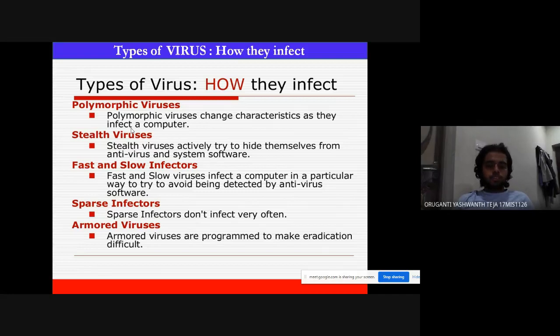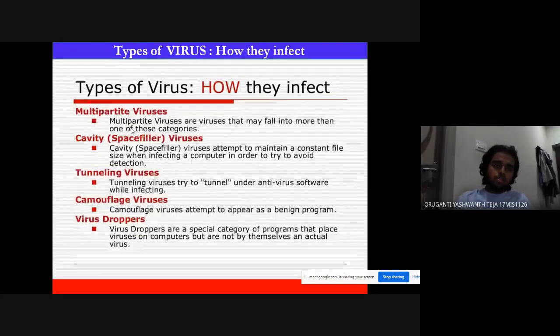Armored viruses are programmed to make eradication difficult. These viruses are implanted into one's computer to make the system crash, and this virus is very hard to destroy. So those are the types of viruses and how they affect.